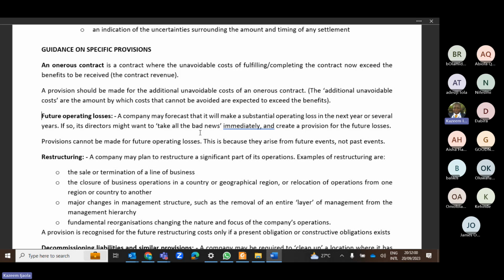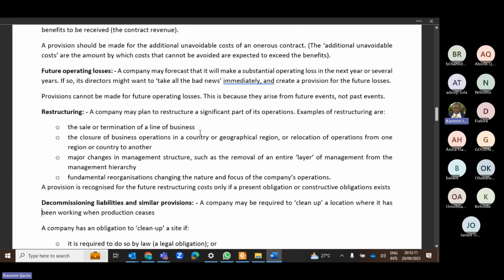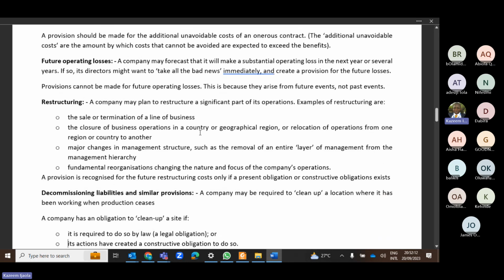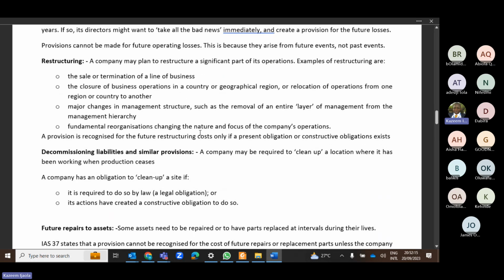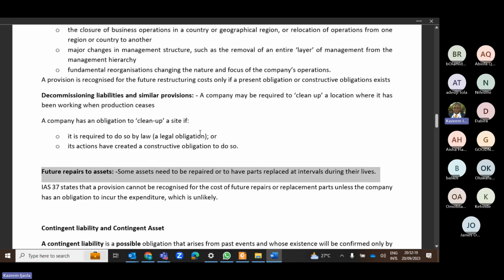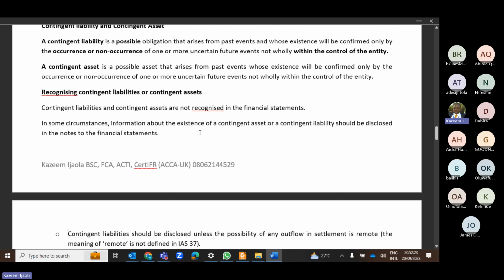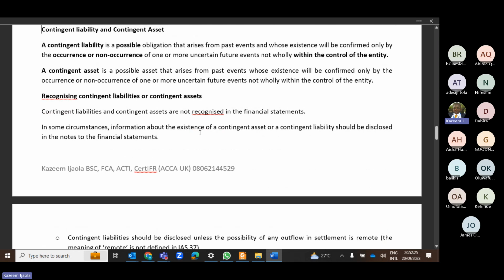Future operating losses, no, you cannot make provision because it is from future events and not past events. Restructuring, yes, but we must have done the necessary communication before we can provide for restructuring. Decommissioning liabilities and similar provisions, yes, we can. It's in line with the provision of IAS 16. Future repairs to assets, no, we cannot make provision for future repairs to assets. So this is all you need to know, okay?